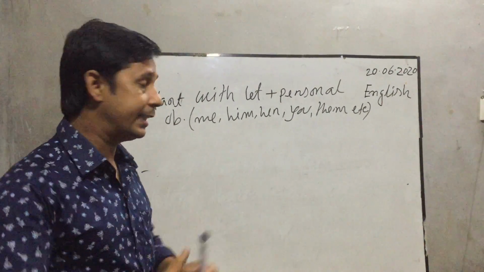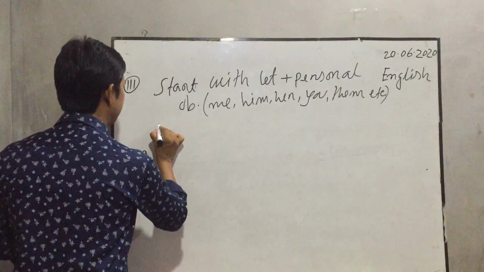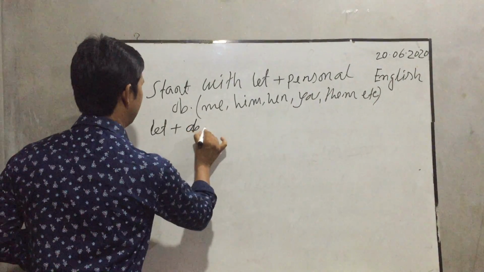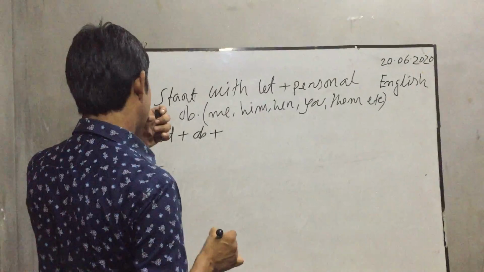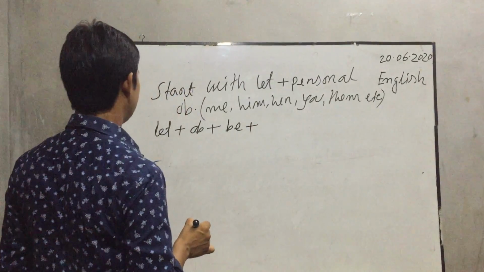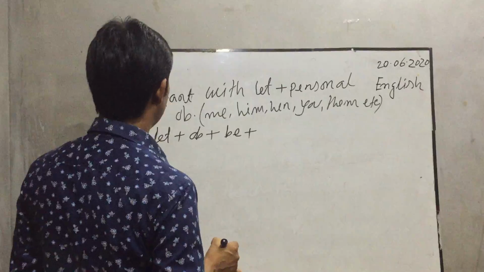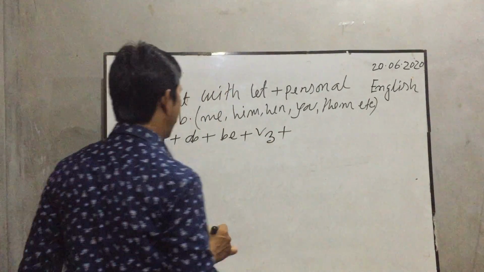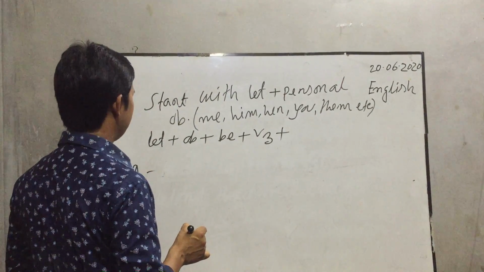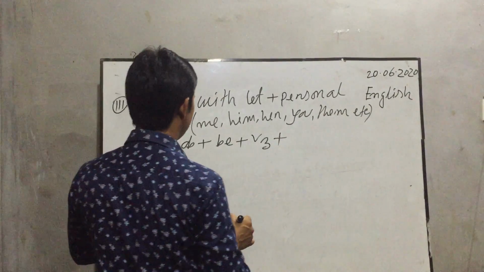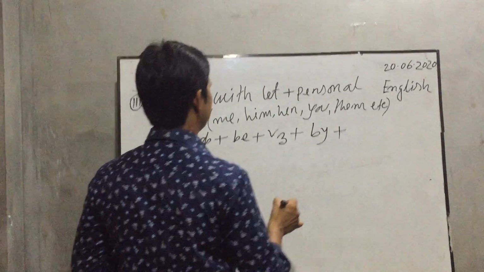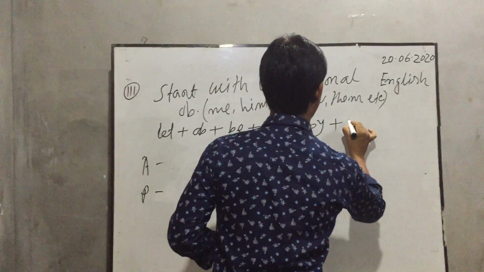And the structure will be: at first let plus object plus, according to rules, be, then the past participle form of the verb, then by plus personal object.